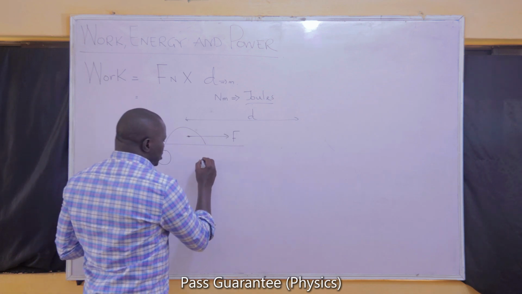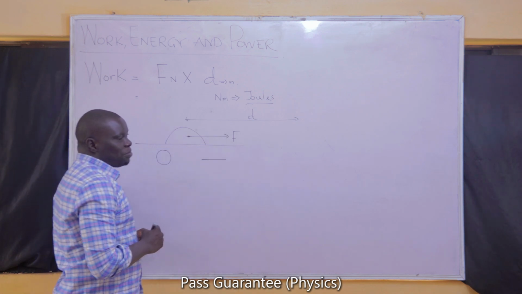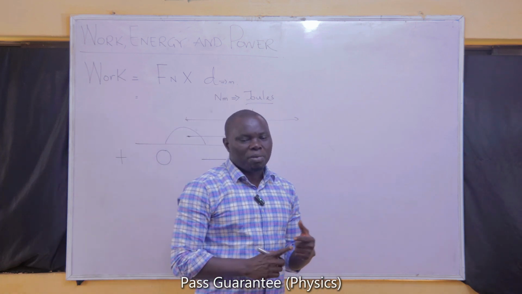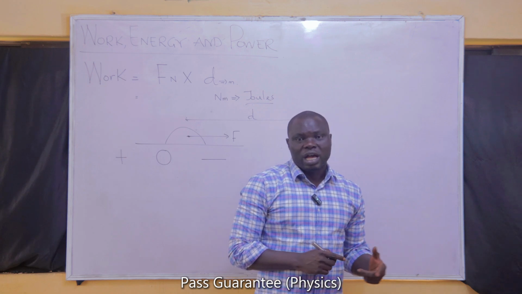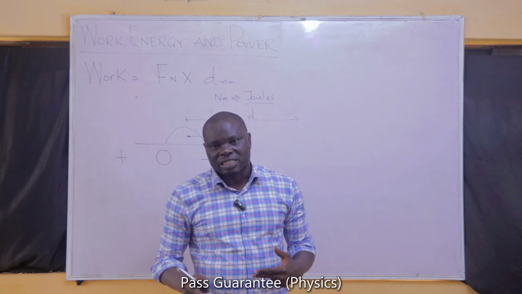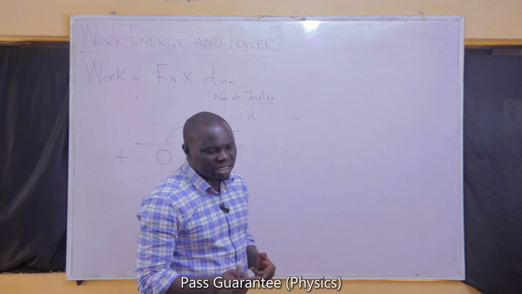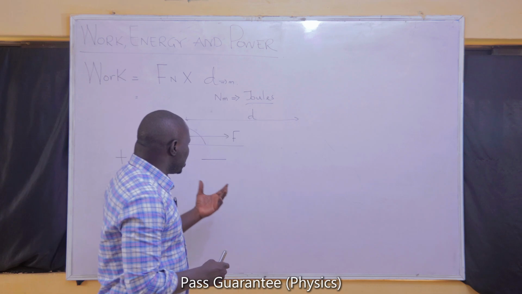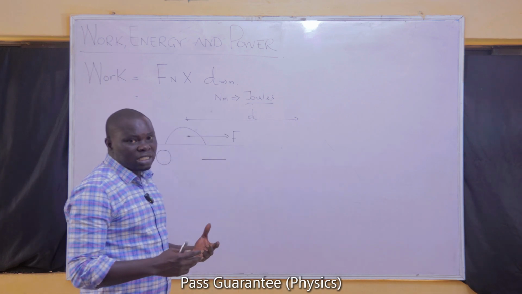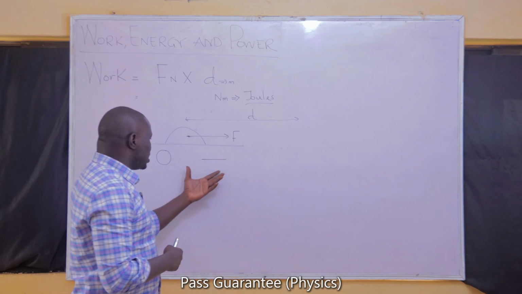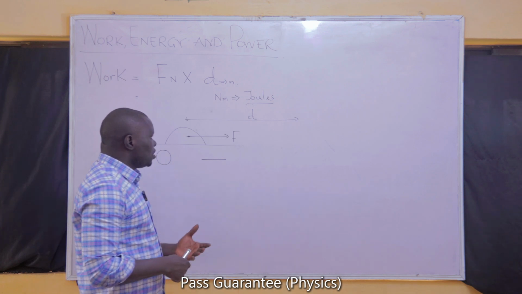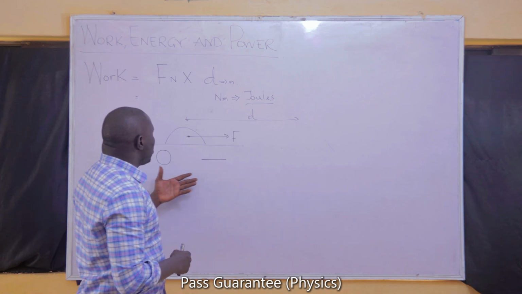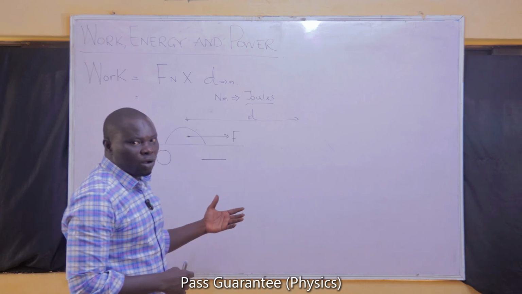But work can also be negative. How can work be negative? If there's an application of a force and the object is now moving in reverse, say you're applying a force on an object to move to the left, and the object is moving in the reverse direction, it means there's another force in the picture that is moving the object opposite to you. In that case, we can say that the work your force is doing, because the object is moving in the opposite direction, is negative. So work can be positive, zero, or negative. I hope we are going to get an example that we will use to show that work can actually take values from positive to zero to negative.